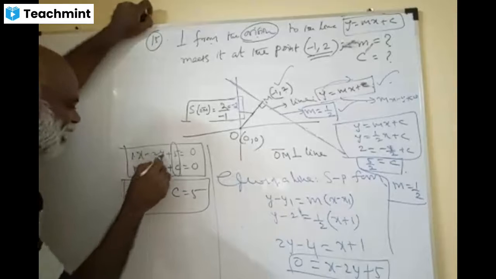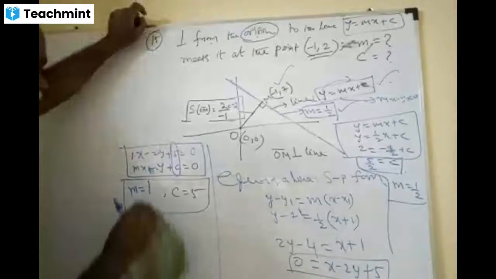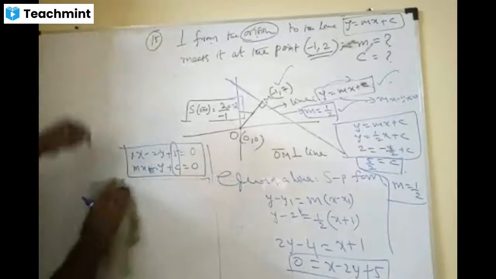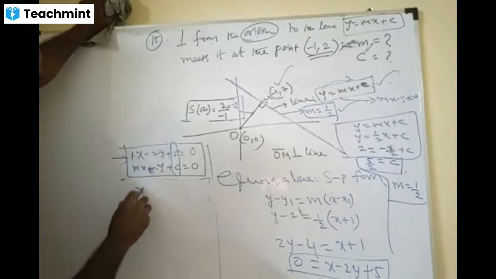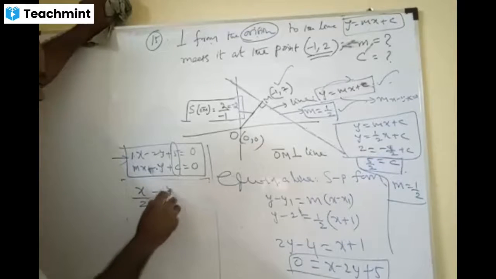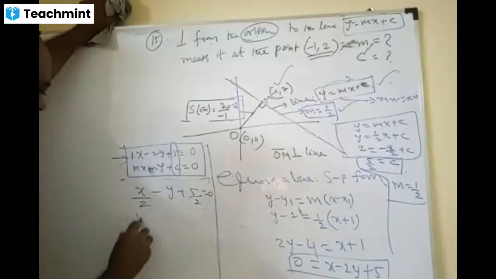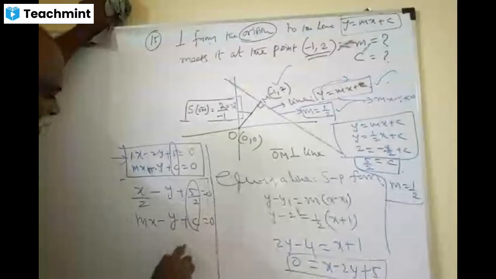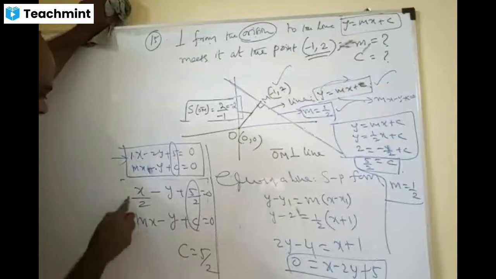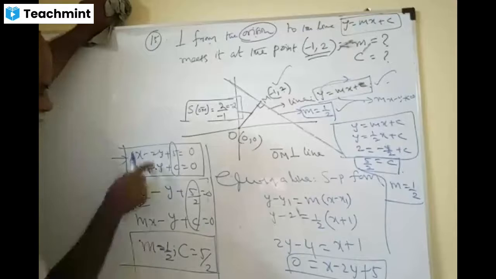There is a 2y. There is a 1y. Therefore, first you have to make the coefficients the same, okay? Y is minus 1, so divide with 2 here, then you get x by 2 minus y plus 5 by 2 equal to 0. Now you write here mx minus y plus c equal to 0. Now you say c is 5 by 2. Yeah. M is 1 by 2. That's it. Alternate method I am telling you. Now you understand the mistake also, correct?